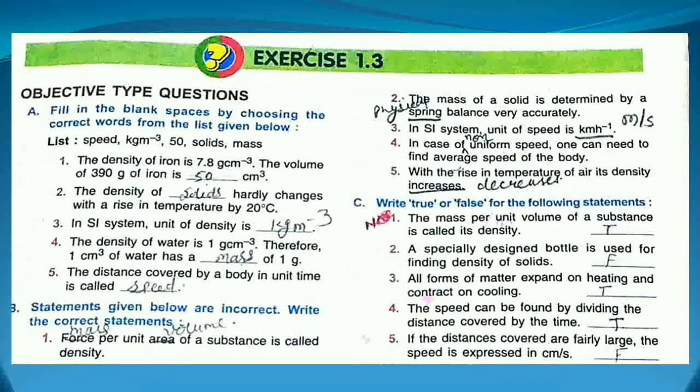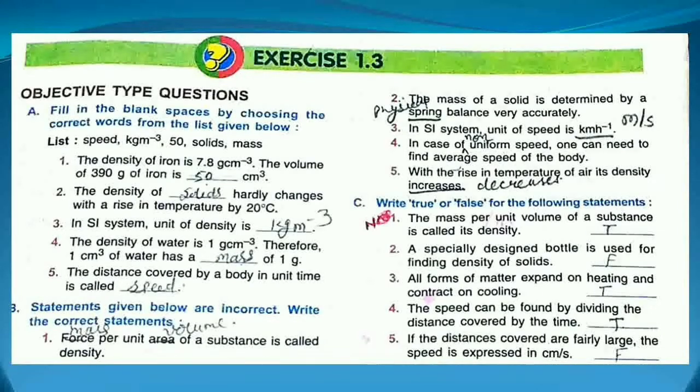Okay. Now the second one: the density of dash hardly changes with the rise in temperature by 20 degrees Celsius, as we have seen in the variation of the density in different states of matter. Okay, so solid will be the answer. Clear? The third one: in SI system, unit of density is kilogram per meter cube, or you can write it kilogram meter to the power minus 3. Clear? Fourth one: the density of water is 1 gram per centimeter cube. Therefore, 1 centimeter cube of water has a dash of 1 gram.